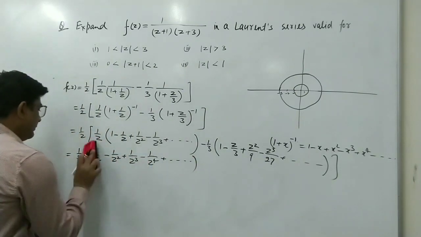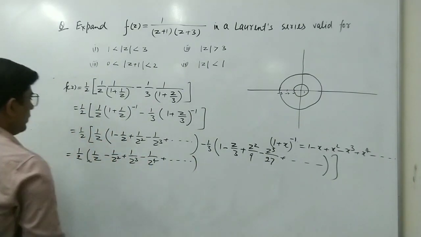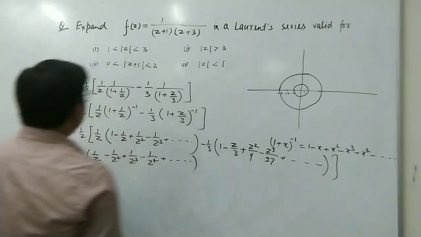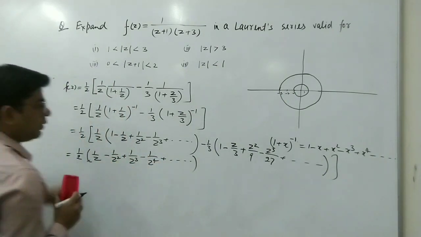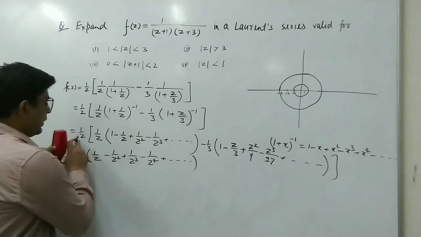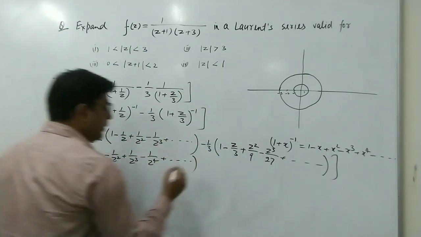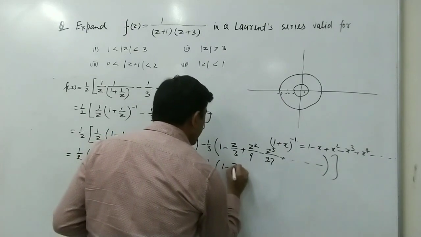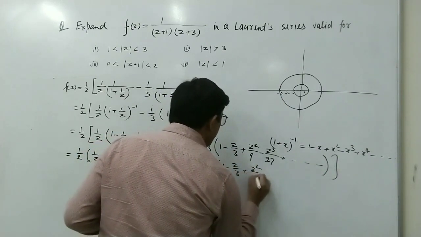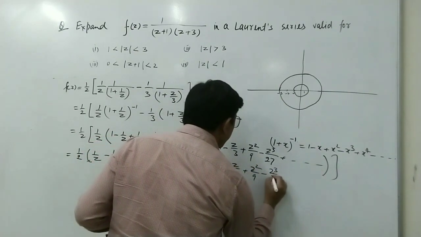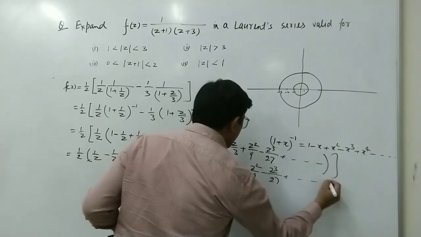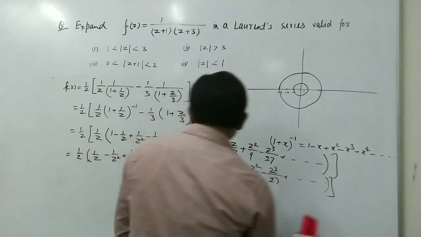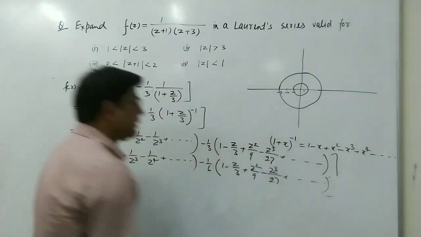And here this 1 upon 2 is outside, so we can multiply this 1 upon 2 inside. So this will be minus 1 upon 6, and here we can write 1 minus z by 3 plus z square by 9 minus z cube by 27. So this is the expansion.